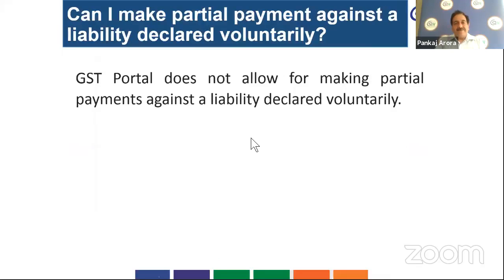In that case, make sure that you fill the form twice and intimate accordingly, within the time limit prescribed. But at one time, if you declare your liability in toto, you cannot pay it in part. You will have to pay your liability completely, discharge it in full.